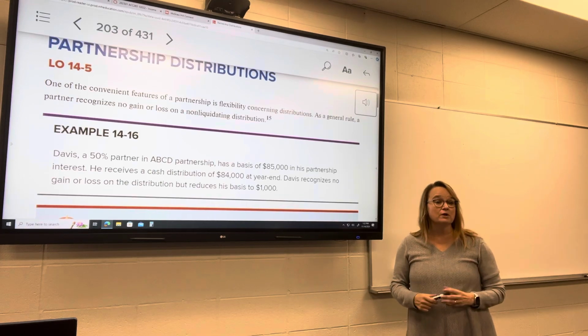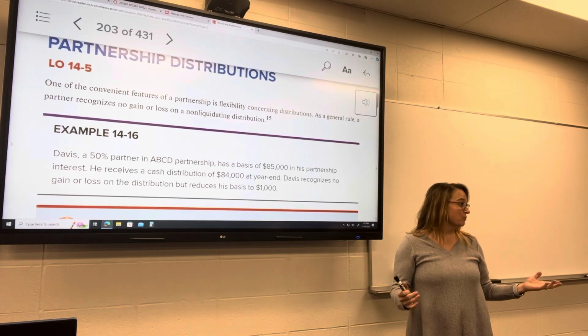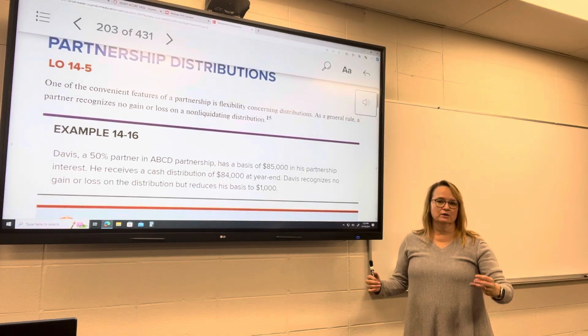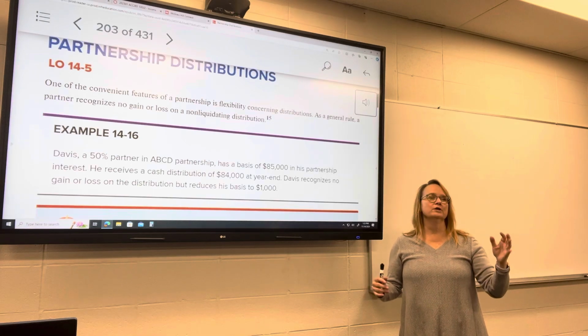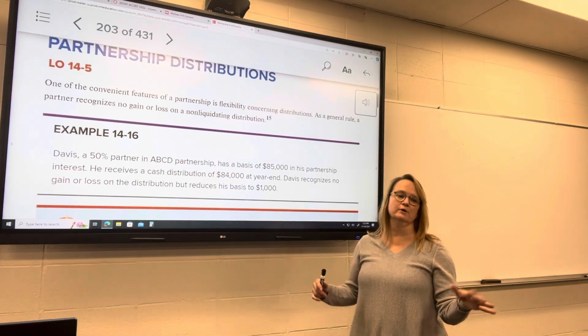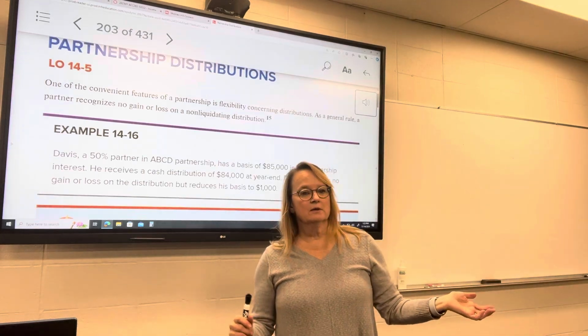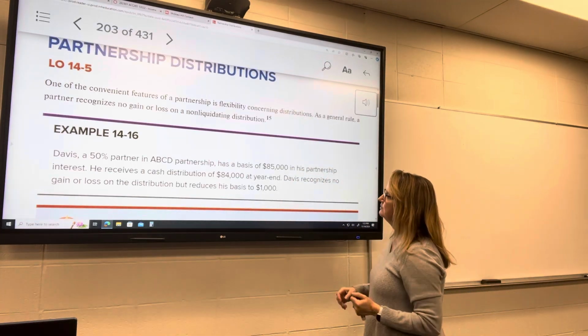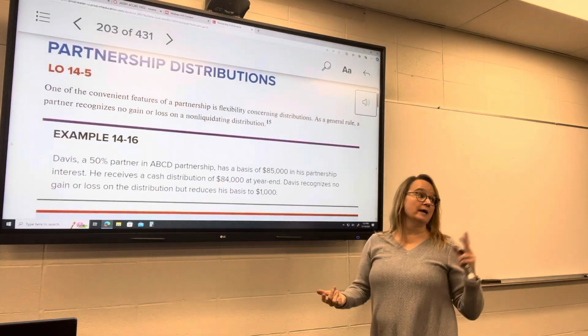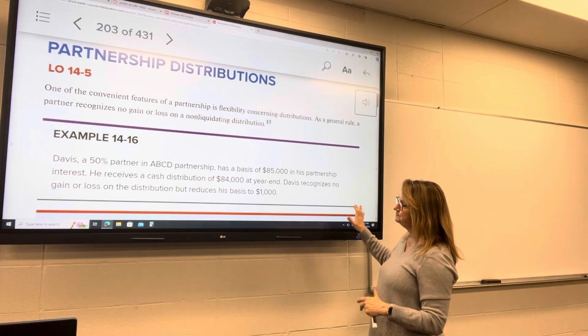Non-liquidating just means that you still own the same amount that you did before, right? You're not being paid back or giving up any part of your ownership. If you were a 25% owner before, you're still a 25% owner. You're just withdrawing from your account. And usually there's no gain or loss as long as, like I said, there is basis.